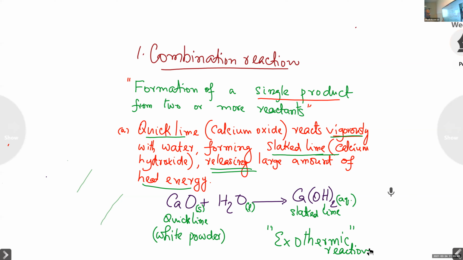Quicklime reacts with the water, forming slaked lime. What are the two types of reactions here? Okay, Melvin, you please tell me. What are the two types of reactions taking place here?